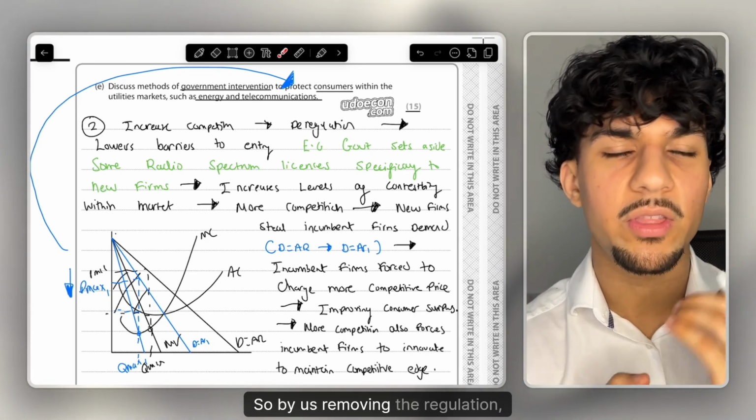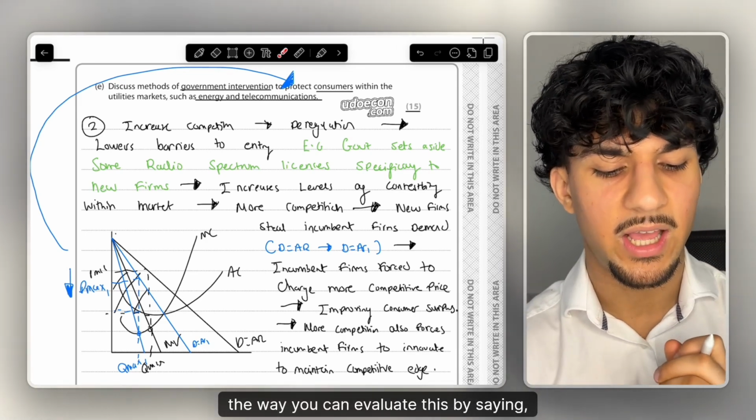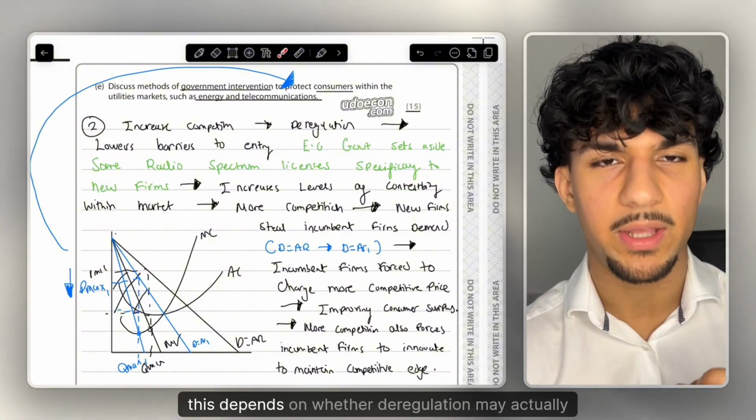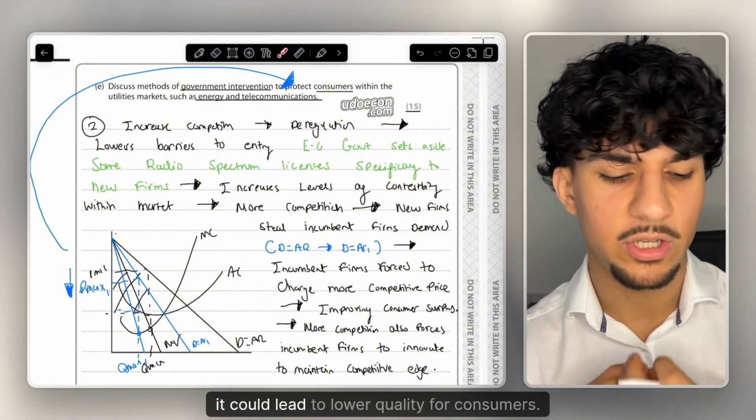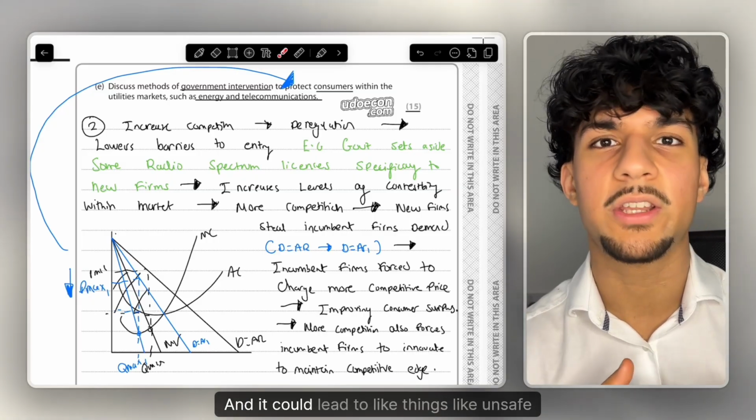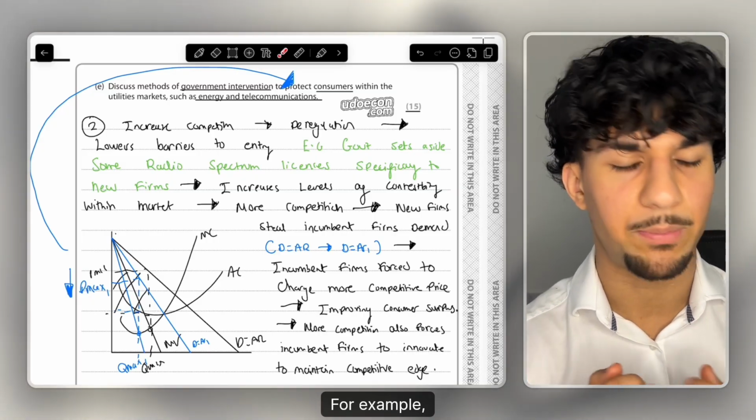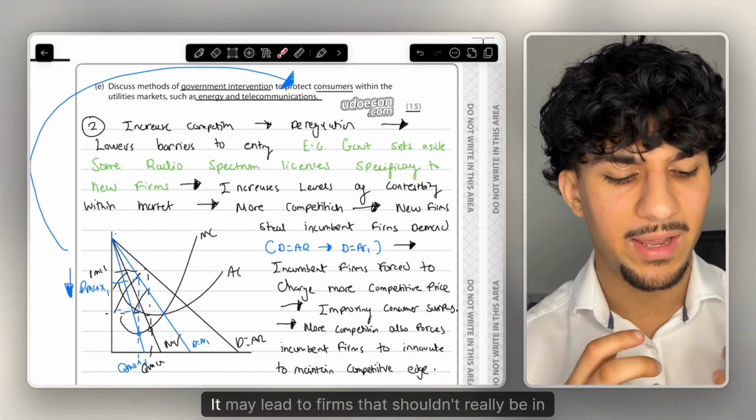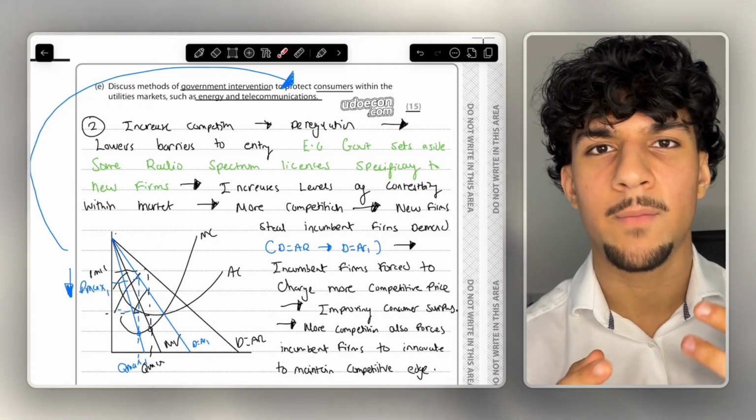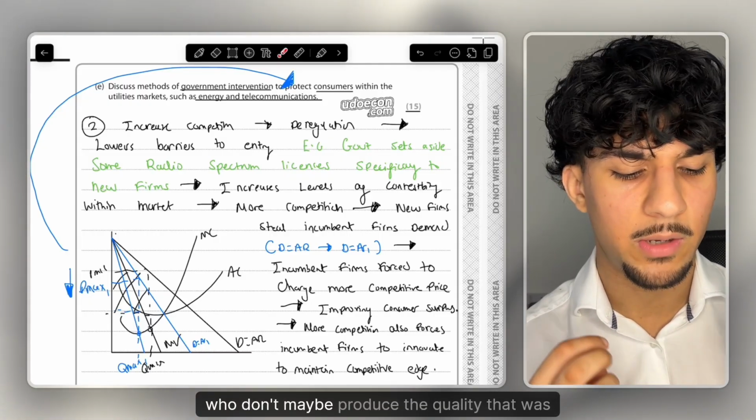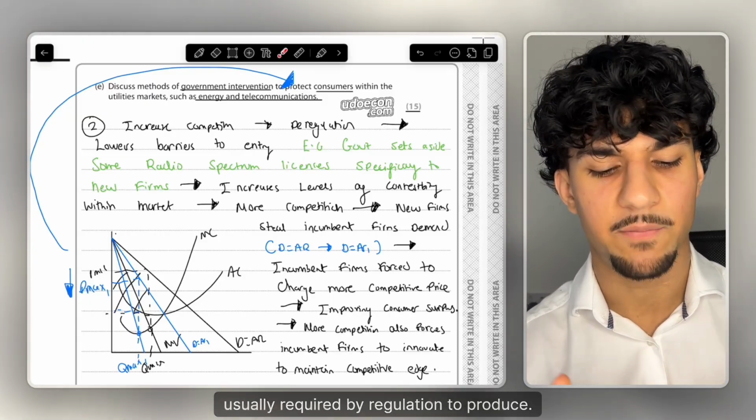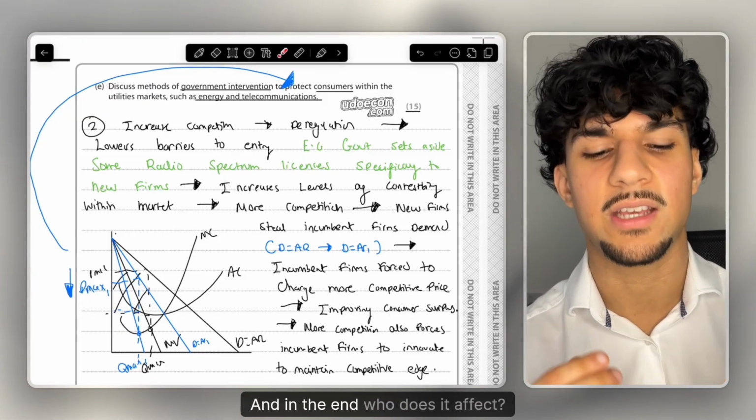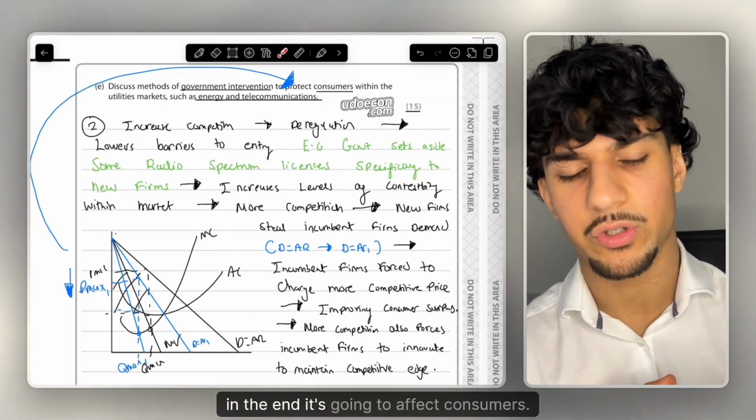So by removing the regulation, you can evaluate by saying, however, this depends on whether deregulation may actually harm consumers. For example, it could lead to lower quality for consumers, and things like unsafe practices. Firms might start cutting corners. It may lead to firms that shouldn't really be in the market, who don't have the capital, or don't produce the quality usually required by regulation, now entering the market, and in the end, who does it affect? In the end, it's going to affect consumers.